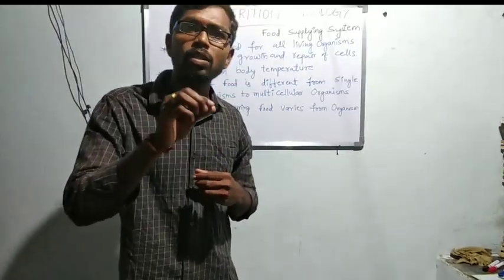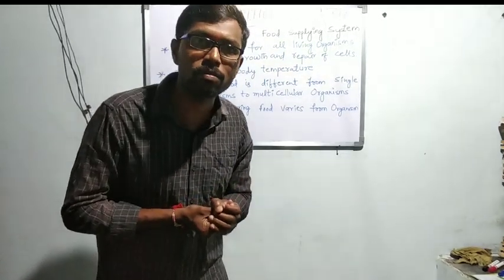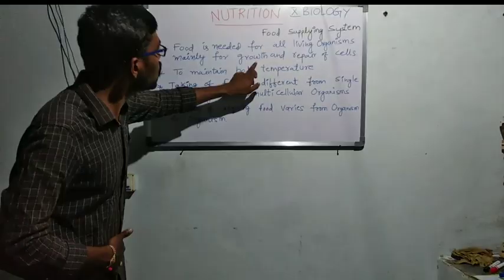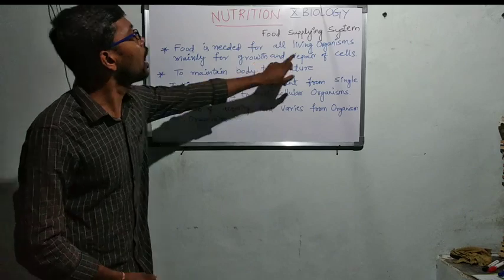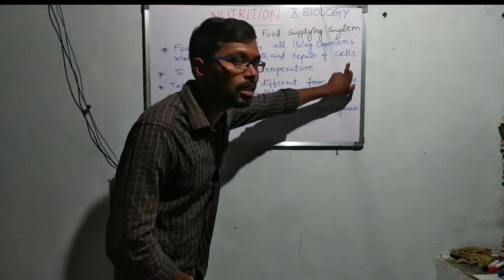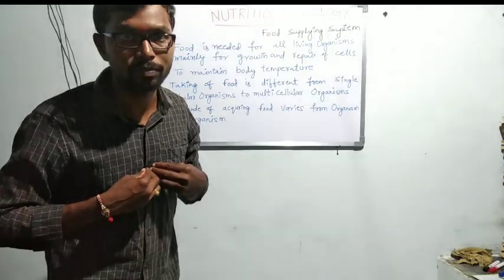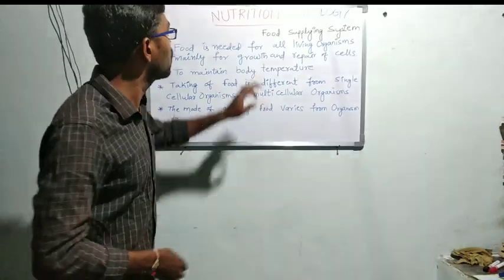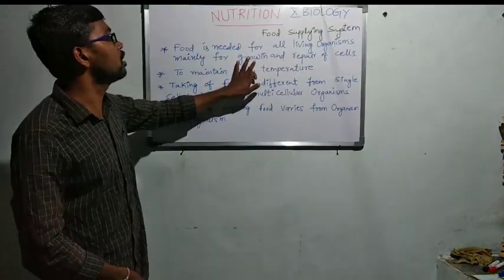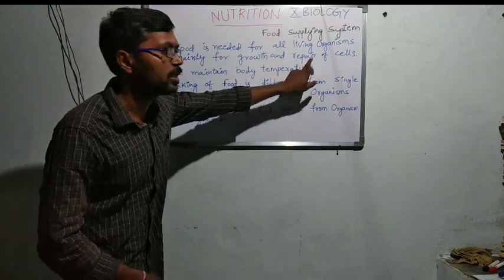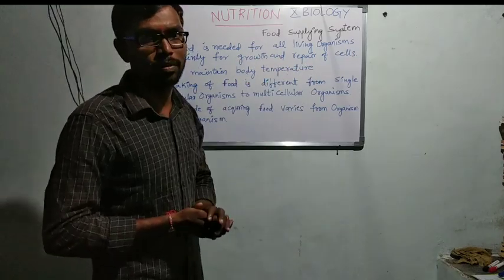For the growth of the living organism and repair of cells if there are any injuries, we need food.